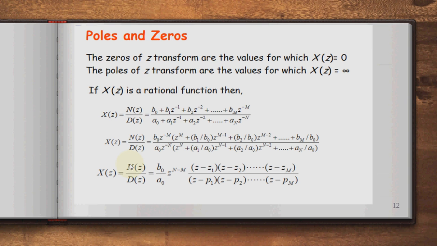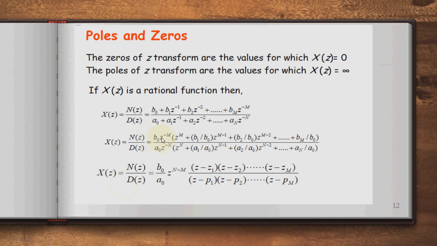For the condition X(z) equal to infinity we get poles, and zeros can be obtained for the condition X(z) equal to 0. X(z) is a rational function, that is, numerator divided by denominator, which is b0 plus b1 z raised to minus 1 plus b2 z raised to minus 2 up to bm z raised to minus m, divided by a0 plus a1 z raised to minus 1 plus a2 z raised to minus 2 up to an z raised to minus n.